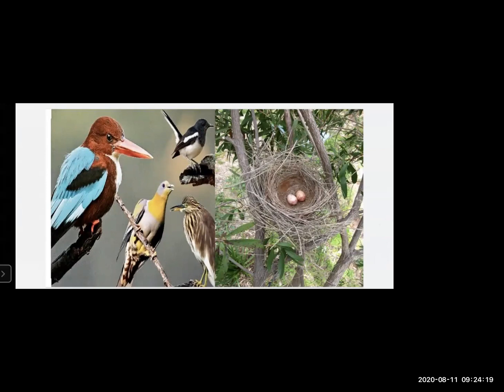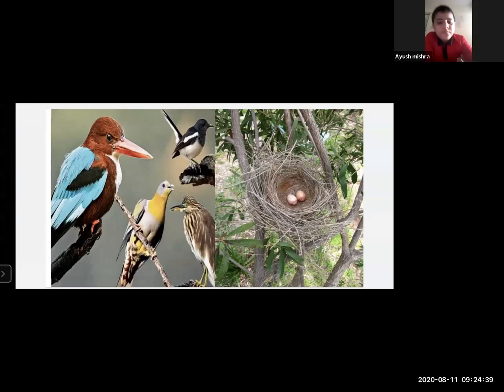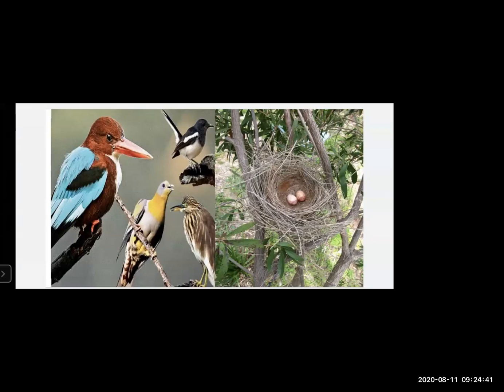Okay, so students, tell me one more thing. Just now we have come across one bird which lays eggs directly on the ground. In English chapter 1.3, who lays eggs directly on the ground?